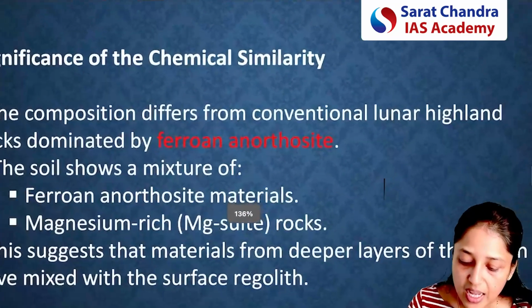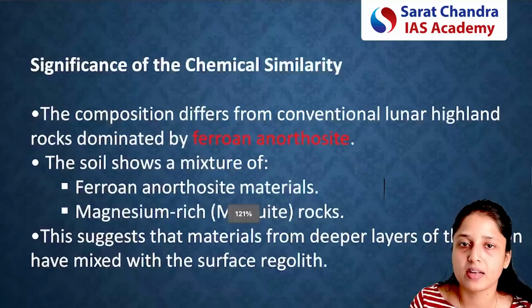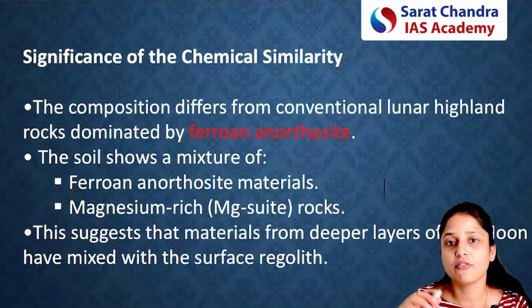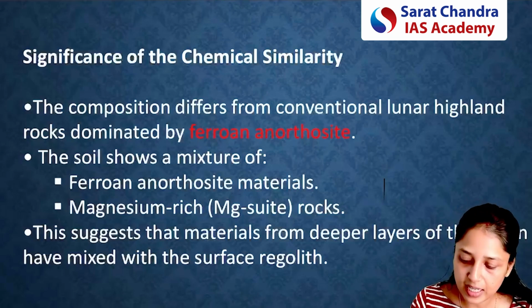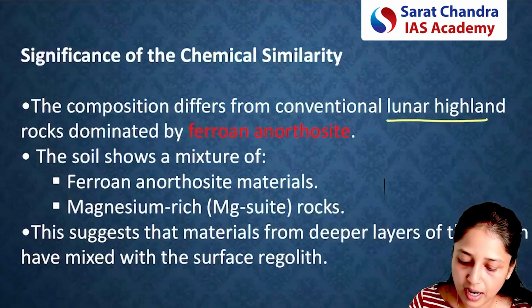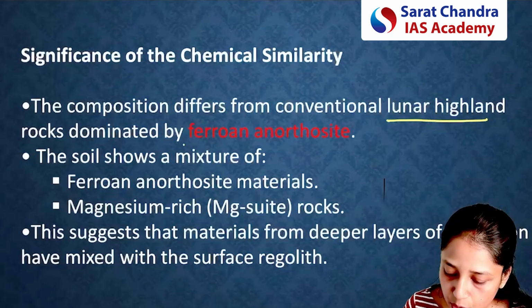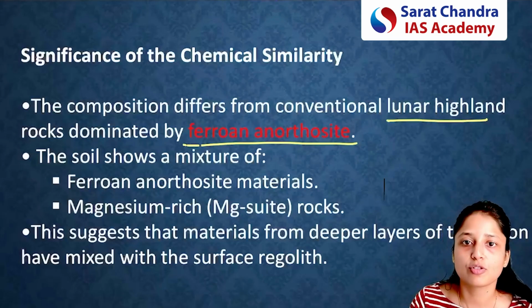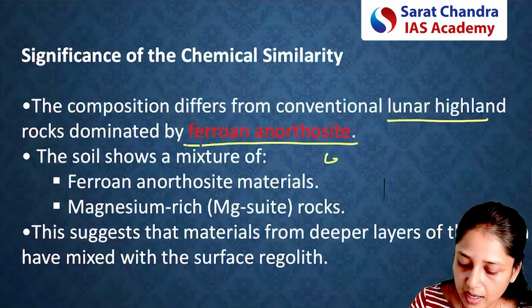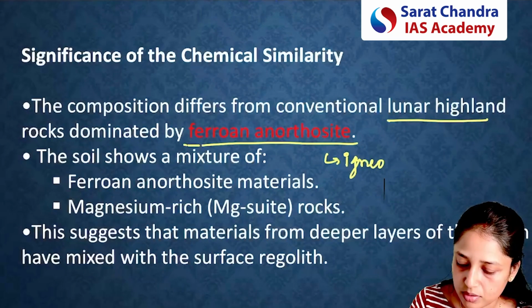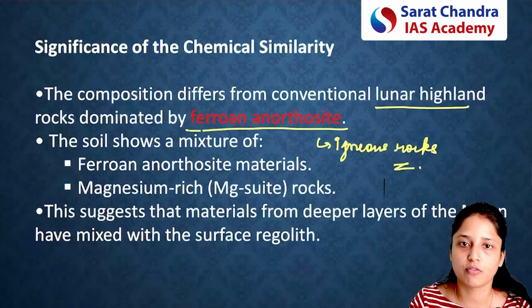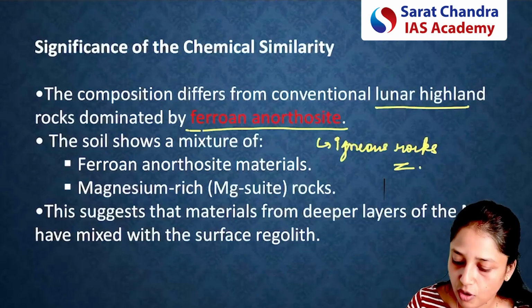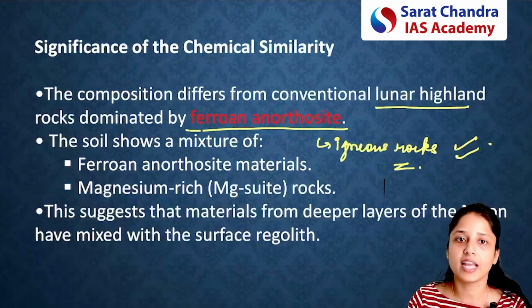See, if we talk about the significance of chemical similarity, generally the outer surface of the moon, or the lunar highland, is dominated by ferroan anorthosite rocks. Ferroan anorthosite rocks are a kind of igneous rock. So here we are talking about the composition of the outer layer or outer surface of the moon. Generally the outer surface of the moon consists of these kinds of igneous rocks.